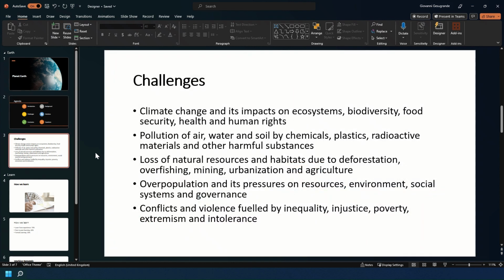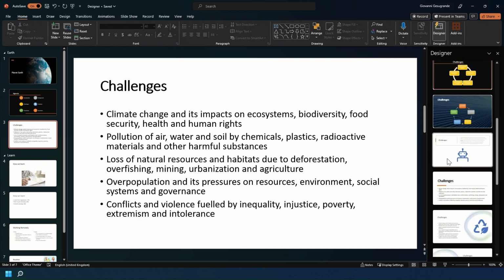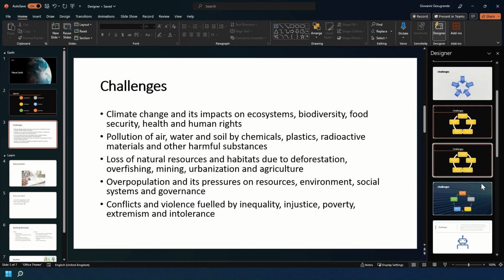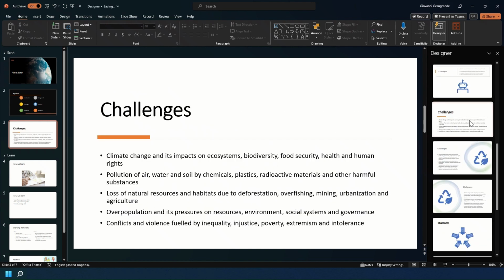Let's move over to the challenges one, because as you see here, there's a bit more text than we had on the agenda slide. And I'm going to just pop over to Designer again. And as you see, it's got some things and ideas here. So we could have a rotational sort of go around in a circle of some of the challenges. But I don't really want it to be like a process sort of thing with the SmartArt. So you can obviously scroll down and you can see there's a couple more text options. And there's even the option of having a recycle slash sustainability icon being included based on the context of what is in the content.